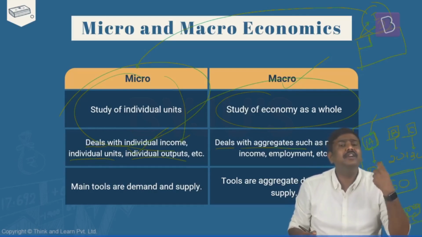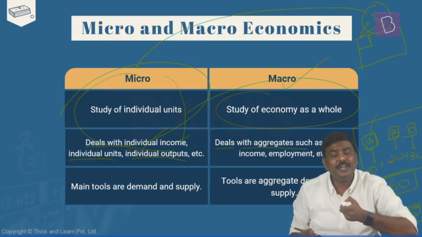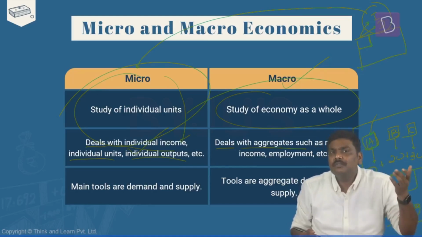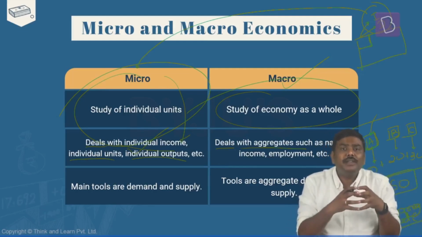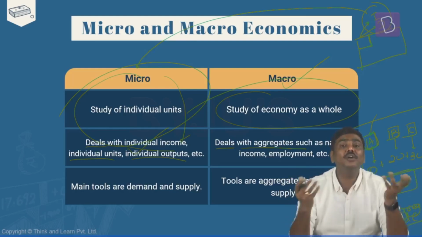Is it okay? The same thing can we do with respect to companies. How much are individual companies producing? If I consider that, that will be part of microeconomics. But if I put together the total production done by all the companies, that will give you macroeconomics.